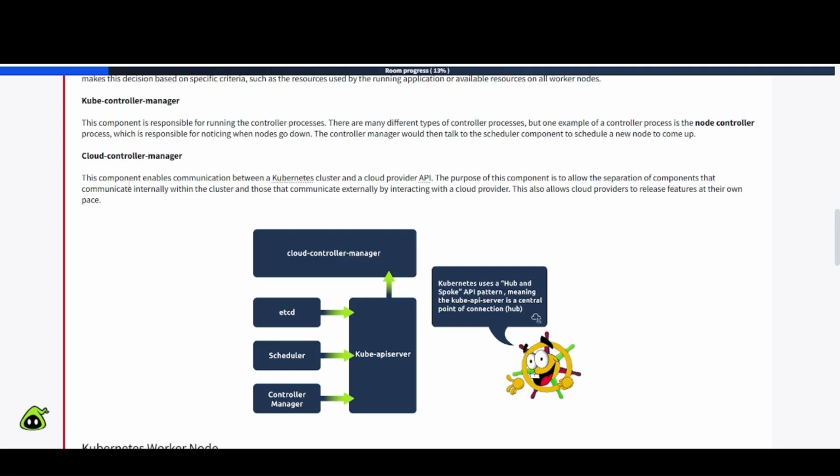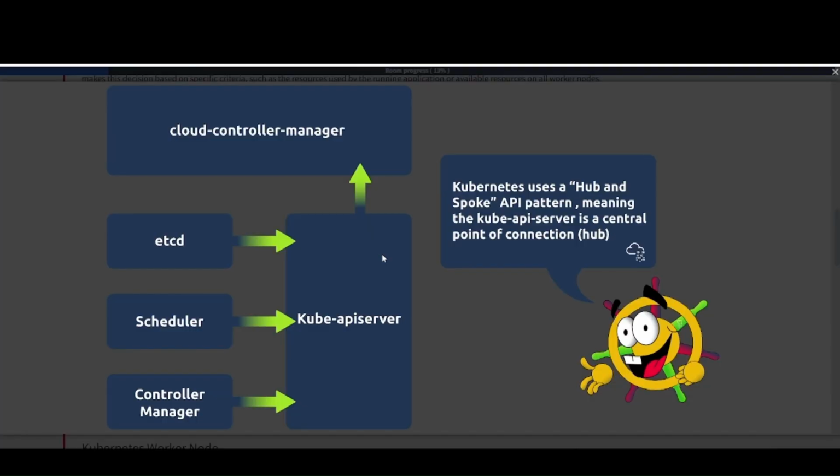Cloud controller manager. This component enables communication between a Kubernetes cluster and a cloud provider API. The purpose of the component is to allow the separation of components that communicate internally within the cluster and those that communicate externally by interacting with a cloud provider. This also allows cloud providers to release features at their own pace. And here's another graphic of that.